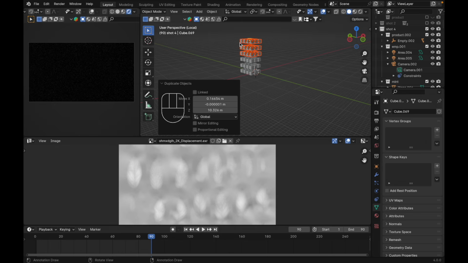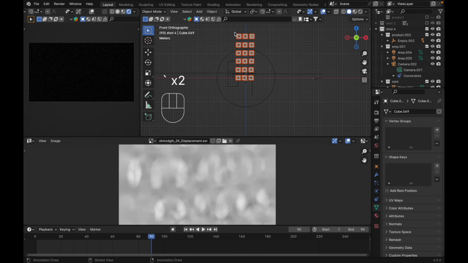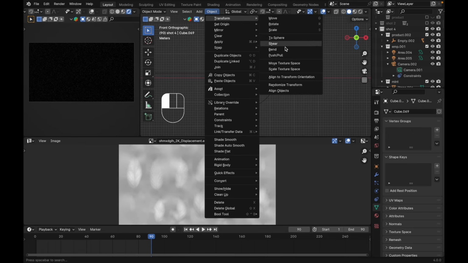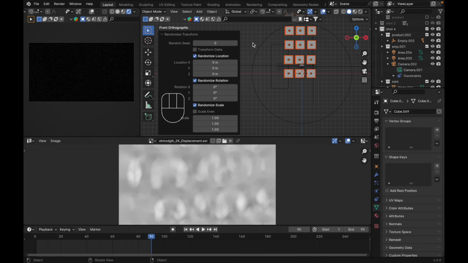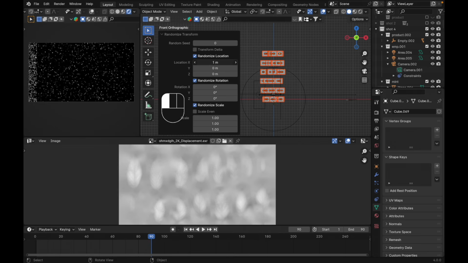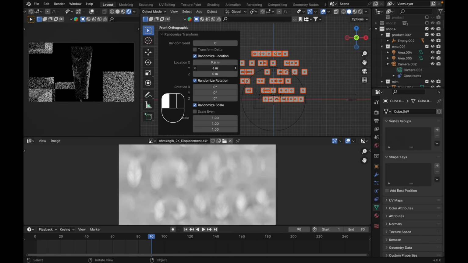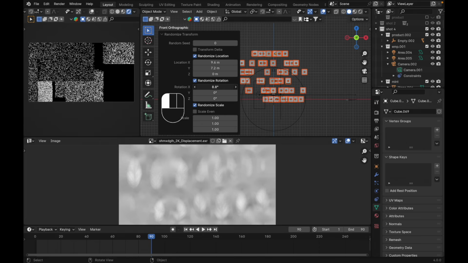And press A to select everything. Hit slash. We can have something like this, and go to the object, transform, random transform. So let's move here, and let's adjust the location maybe like this, the Y location, and the rotation also.